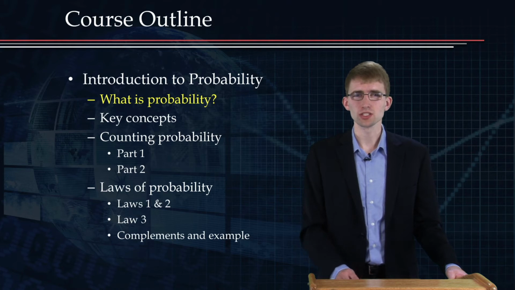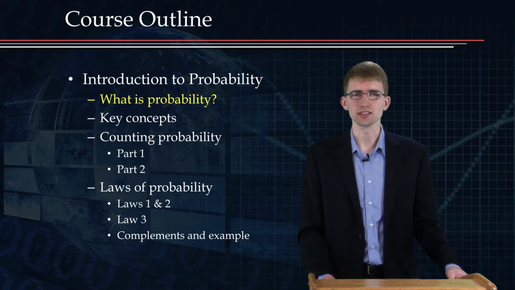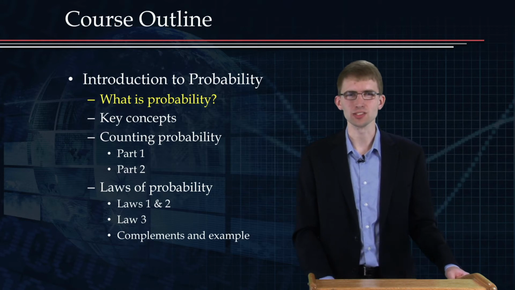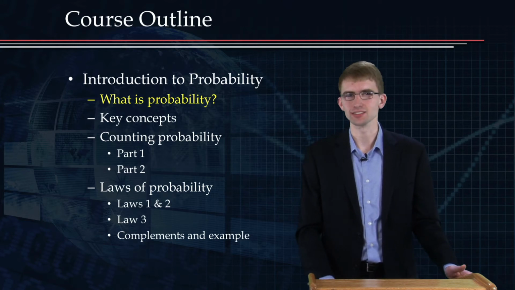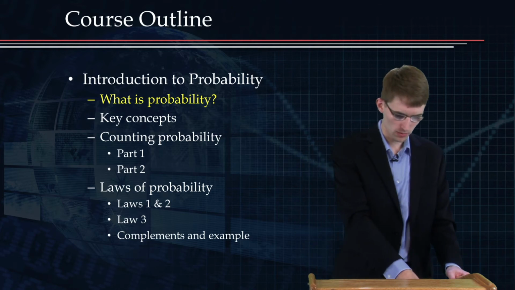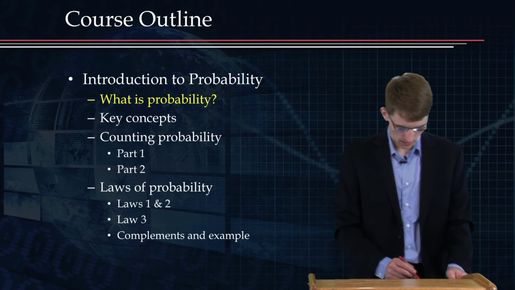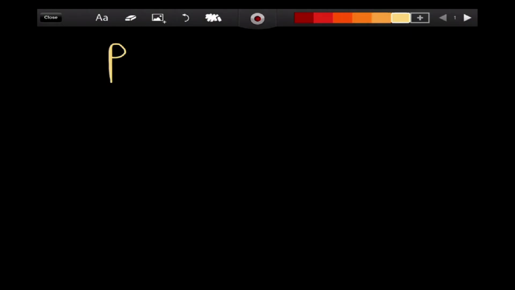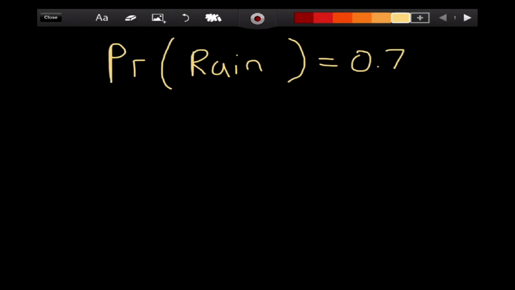So the first thing we'll do is just get familiar with the basic notations that we'll be using, and we'll talk a little bit about what it really means when we say that the probability of an event is, say, 70%. So let me write a couple of things here. Let's say that you knew the probability it was going to rain today was 70%. So we'll use this PR notation to denote the probability of an event. In this case, we'll say the probability that it rains is, and then instead of 70%, I'm going to write 0.7.